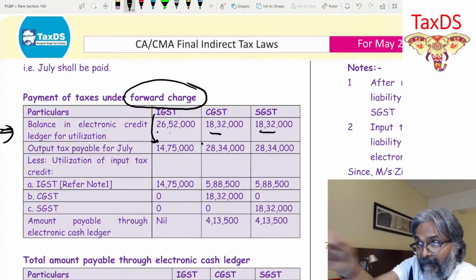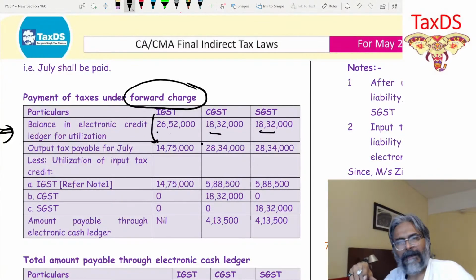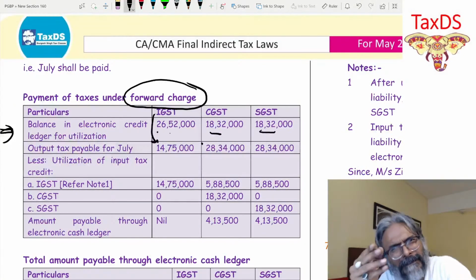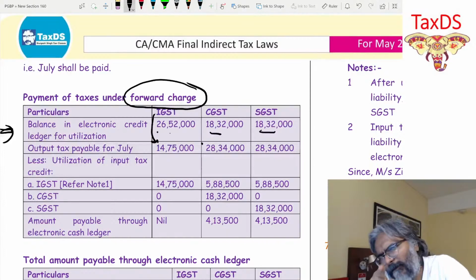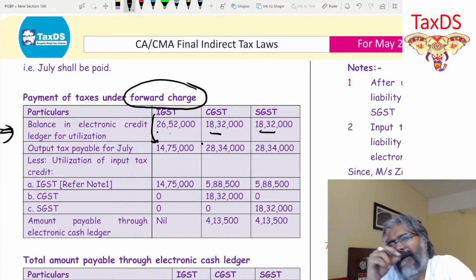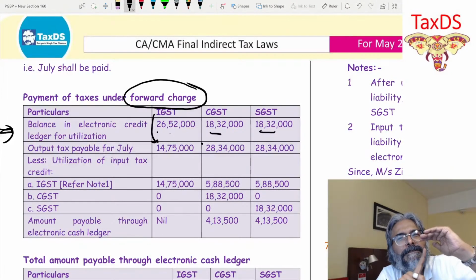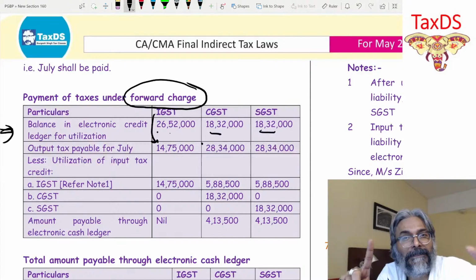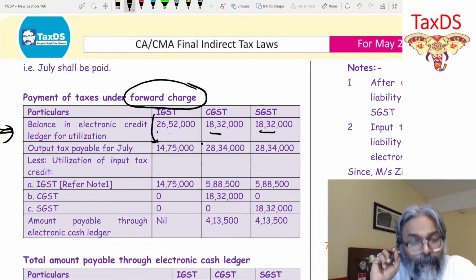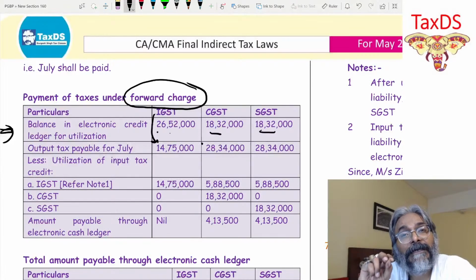Now, folks, you will learn very soon, and I think in the first class or second class, please recall, I already discussed this part. In fact, you have already captured it in the notes, if I'm not mistaken. Didn't I tell you, students, you have to first exhaust your ITC credit in respect of IGST?